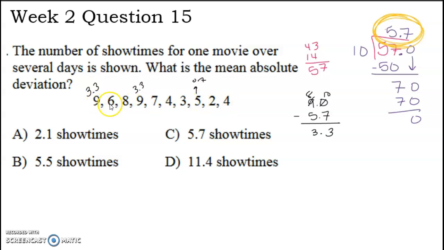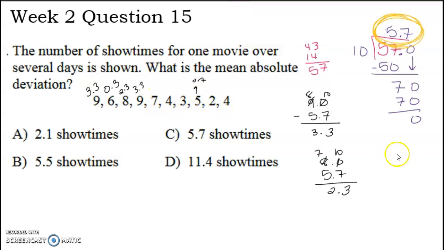Now we have to figure out how far the number 6 is. I do happen to know that's only 0.3 away, because if I have $5.70, I would only need 30 more cents to get to 6. And I don't think there are any more 6s on this board. Now let's find 8. So I'm going to take 8 and subtract 5.7. This turns into 7, borrow. We have 2.3, and then there's no more 8s on the board.